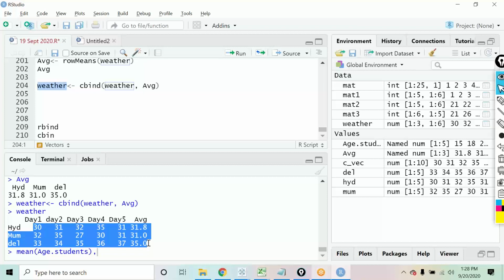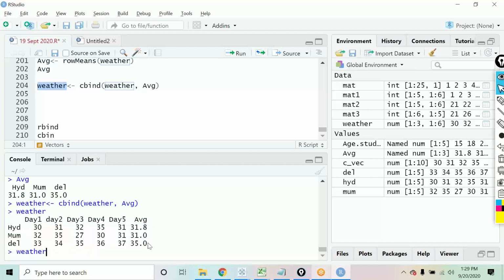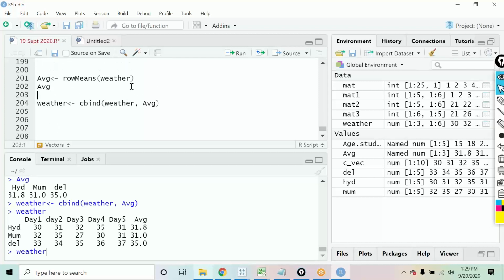That could have also been done, but since we already have a function to calculate the average value row wise, you would have first created three different variables, then created another vector in which all those three values would have been inserted, and then you would have binded the data. So instead of doing so many steps, the output is correct, the way is correct. It was just a lengthier way.